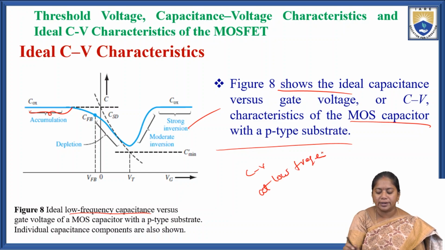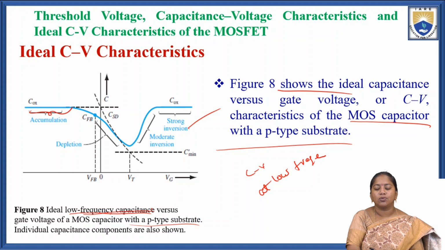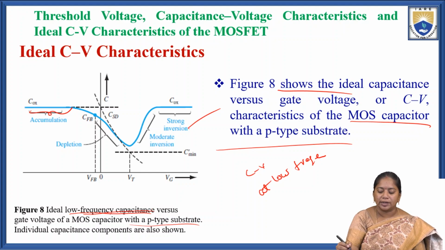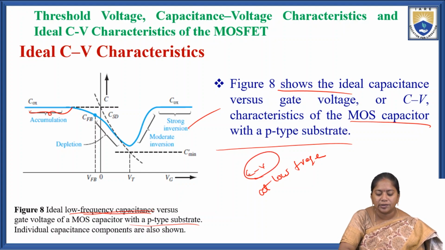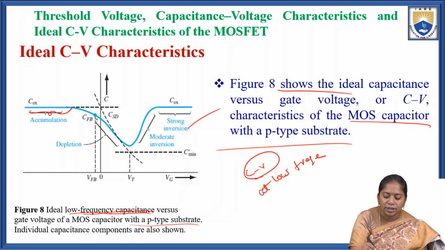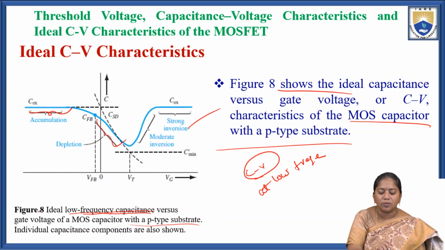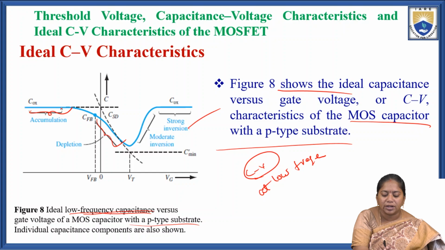So these are the CV characteristics of the MOS capacitor with a p-type substrate that is operated at low frequency. This is the accumulation layer. This one, the middle one, is the depletion layer. So the first saturated one is the accumulation region, and the middle one is the depletion region.